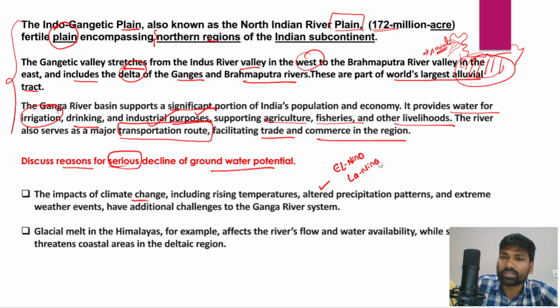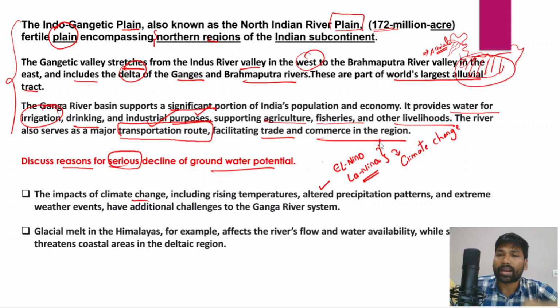These phenomena have been contributing to the changing precipitation patterns, and these phenomena are because of climate change. Both El Nino and La Nina have a major impact on the Indian monsoon and extreme weather events, and all these things pose additional challenges to the Ganga river system, and this would lead to the decline in the water levels of the river Ganga, and that has been further impacting the groundwater potential of the rivers.